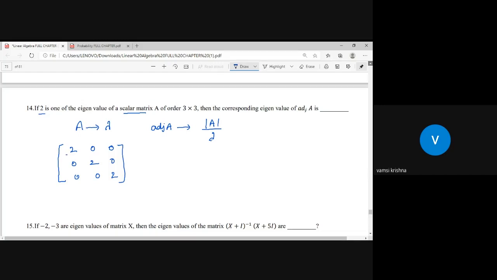Det A is nothing but the product of diagonal elements, 2 into 2 into 2, 2 cube, 8. 8 by lambda, and lambda is 2, already given, 8 by 2, answer is 4. So if 2 is the eigenvalue of the given matrix, then adjoint A eigenvalue should be 4. That's it. Okay, fine.